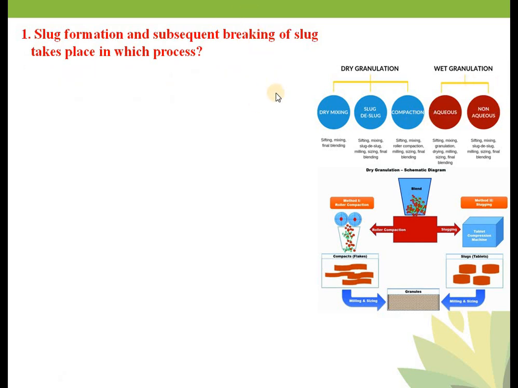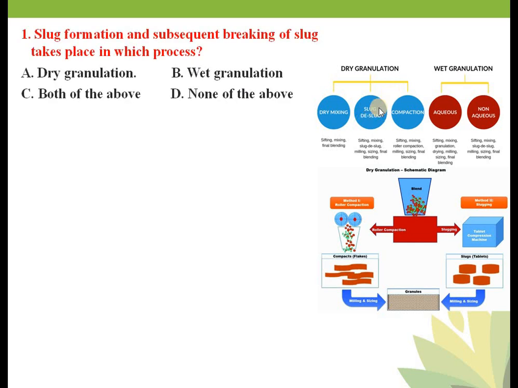Okay, so is that clear? There are two types of granulation, dry and wet granulation. Is that clear? So sludging, desludging occurs in the dry granulation. Now we'll take the next MCQ.